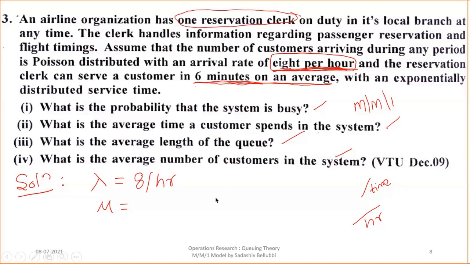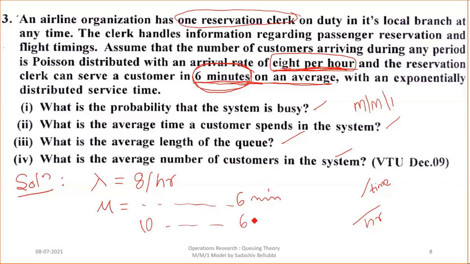Next, what about the mu value? The reservation clerk can serve a customer in 6 minutes on an average. If he takes 6 minutes for one customer, then how many customers can he serve in 1 hour? Mu equals one customer served in 6 minutes, and for 60 minutes, he can serve 10 customers.